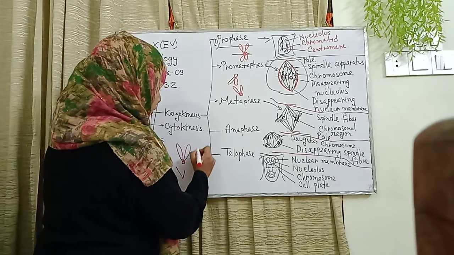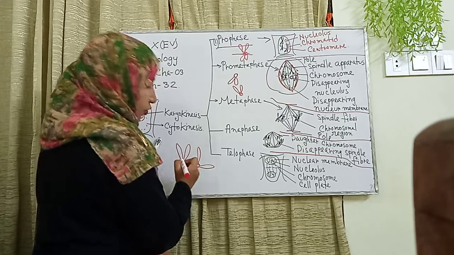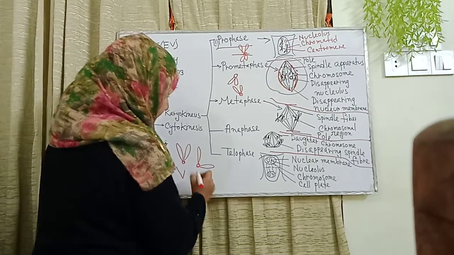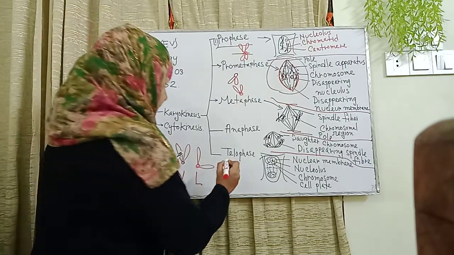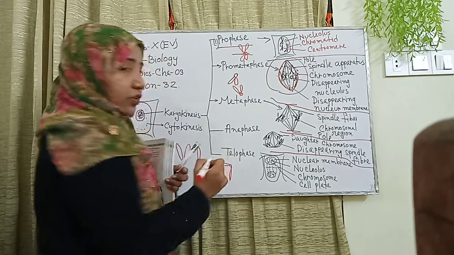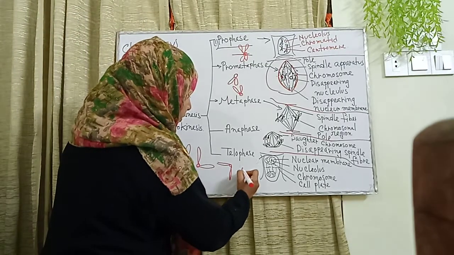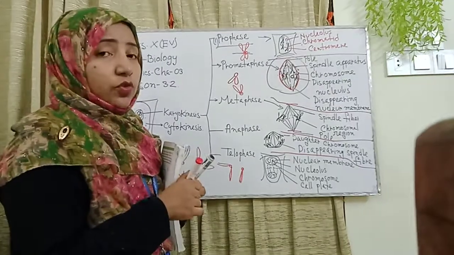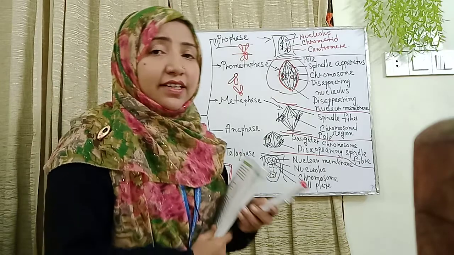Submetacentric, I just draw the L shape. This is the centromere and another is the chromosomal arm. This looks like an L shape, and its name is submetacentric. Another structure looks like a J shape. It's also the acrocentric. And the two chromosomal parts are linked, and the centromere is at the end, looking like an I shape, and its name is the telocentric.